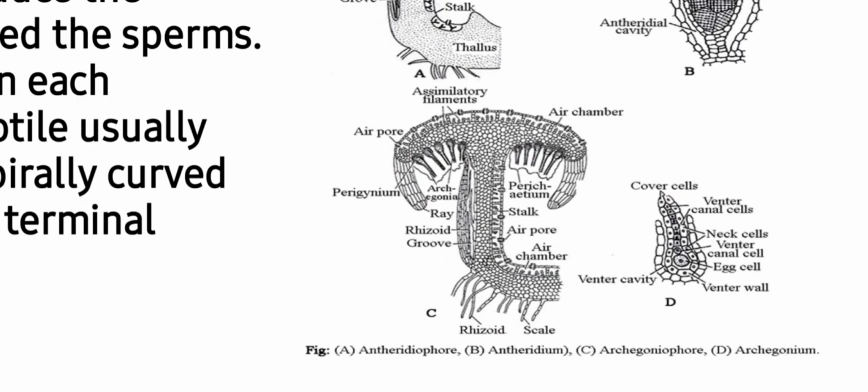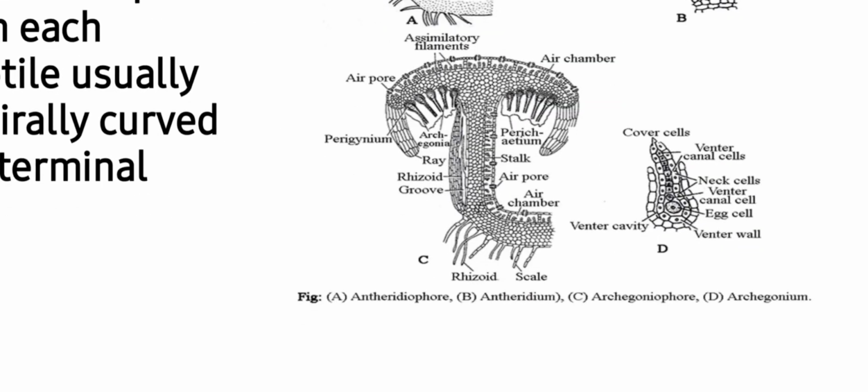So students, you can see very clearly in this image that the swollen portion is the venter while the narrow portion is the neck, and in the venter you will see two prominent cells, that is the egg cell as well as the venter canal cell, as you can see in this image.